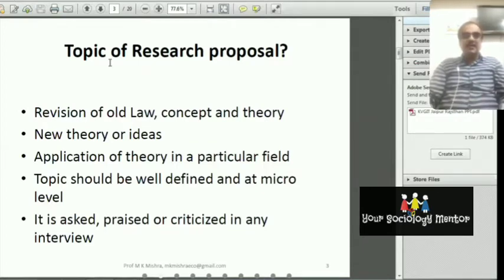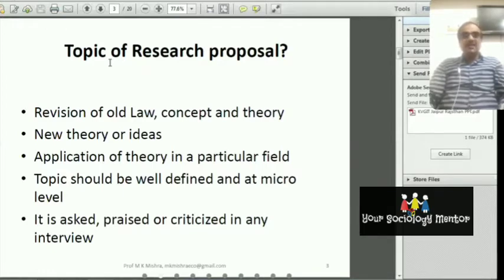As we know, after 20 years the behavior of society, economy, and organization, all those things change. The generation also changes, and therefore there is a need to revise the old theory, and a new theory is required after 20 years. So it is said that the old theory should be revised.